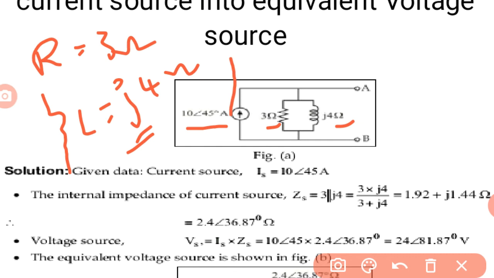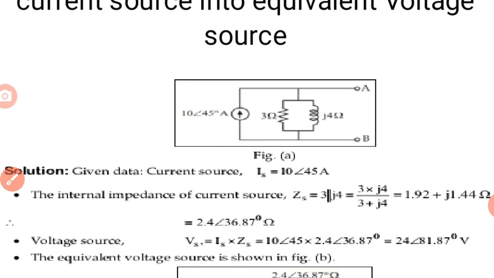Given the current source is I is equal to 10 angle 45 degrees, the internal impedance of the current source is Zs, where the 3 ohms is connected in parallel with the j4 ohms. When we solve this parallel circuit, we get 1.92 plus j1.44 ohms.